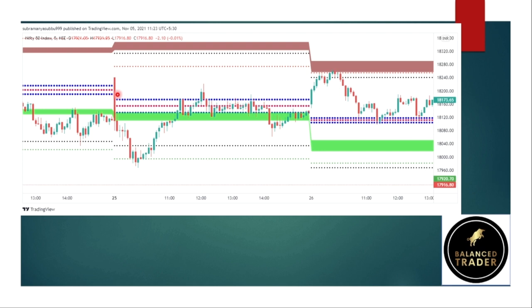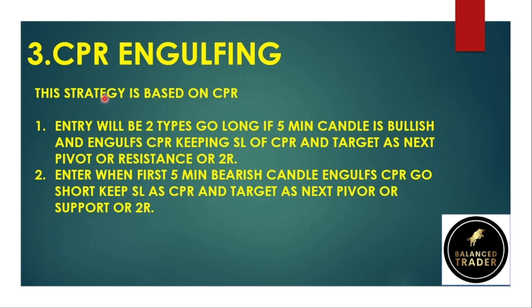So in this the engulfing CPR candle is a red candle. You go short here, keeping the stop loss. It is a huge stop loss. You can keep the stop loss around the central pivot range as well. So you go short here, putting the stop loss above the central pivot, and you can book your profit at the previous day low or next pivot, or you can trail your stop loss, or you can book your profit around your risk to reward. So this is about CPR engulfing.